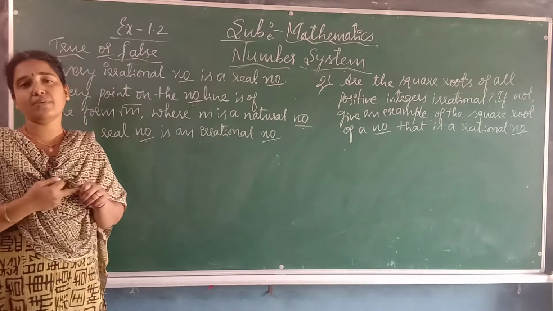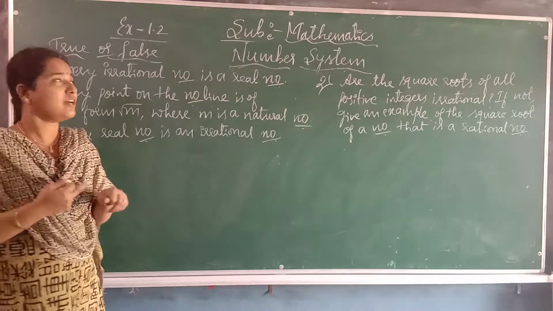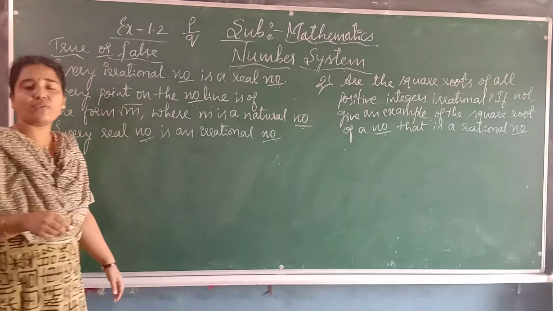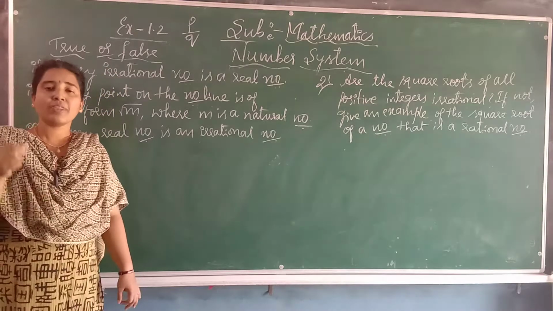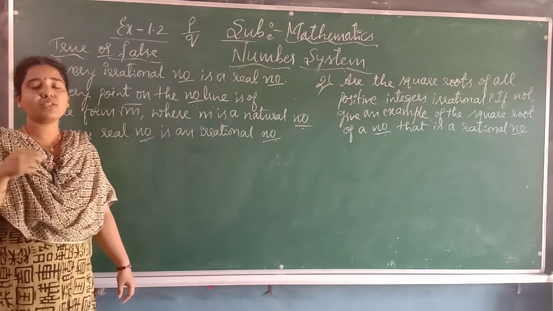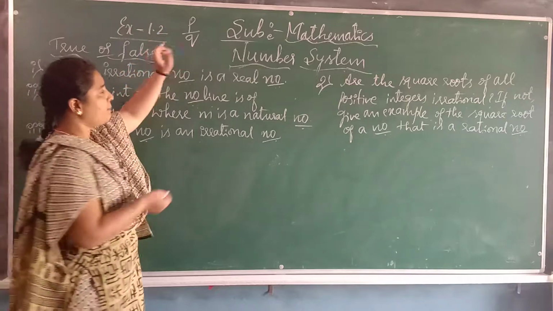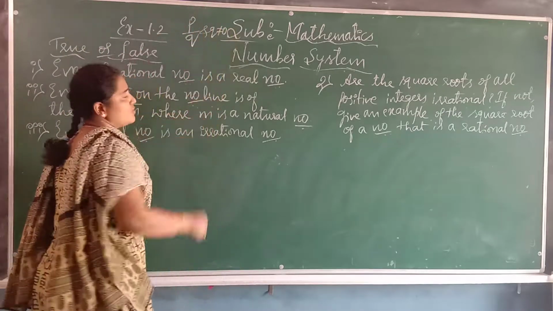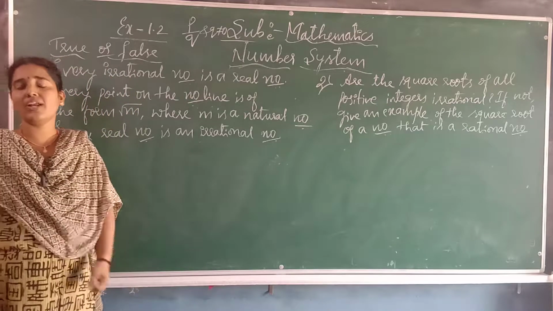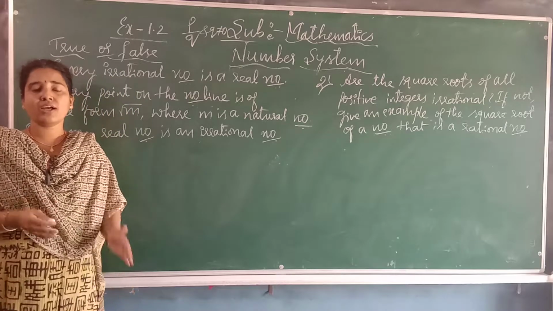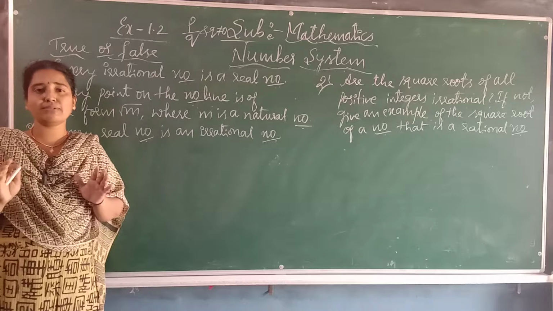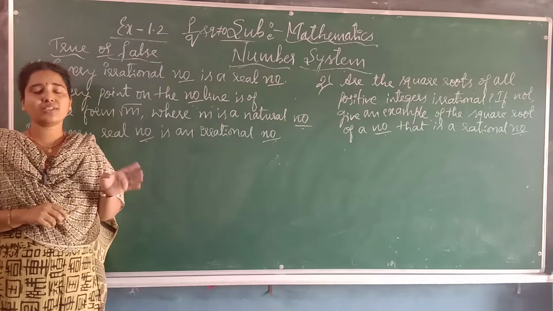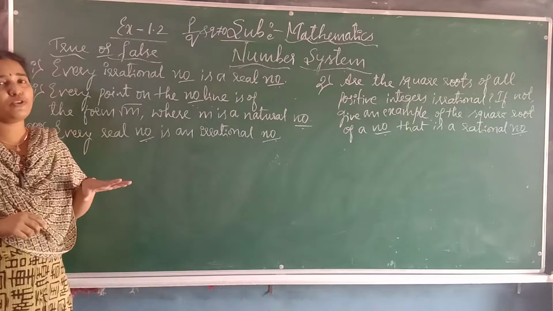And rational numbers are the numbers which are in the form of p by q. This type of numbers we call rational numbers. Irrational means the numbers which are not in the form of p by q, and the denominator q should not be equal to 0. This type of numbers we call irrational numbers, and the set of all these numbers we call real numbers. Based on this concept, let us solve a few problems.